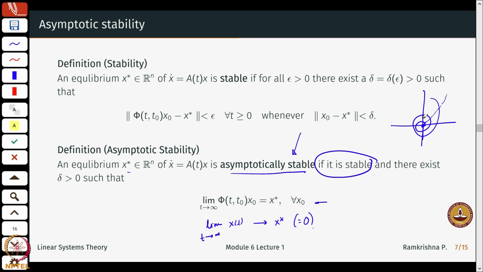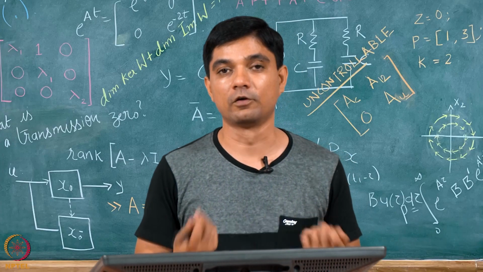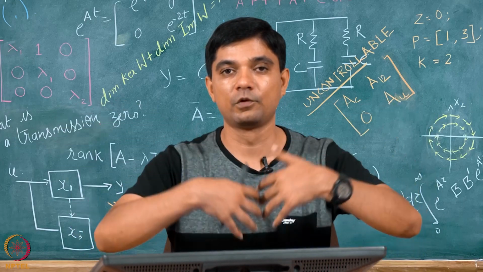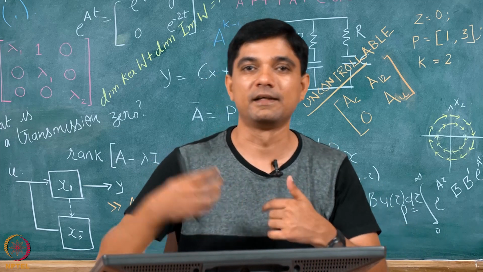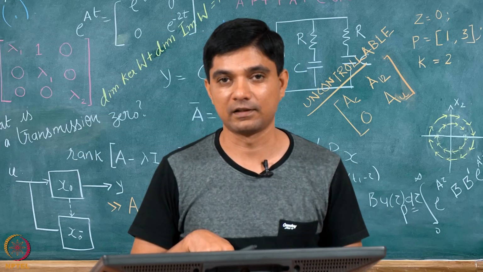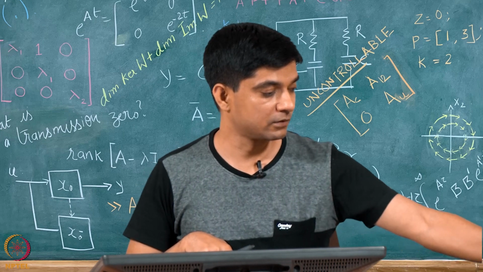Okay. So this is what it means. Now, why do I superimpose a statement saying that stability is also a necessary condition? Why is it not always obvious that at t equal to infinity I am going to the origin? So why should I additionally on top of that check for stability? Okay, let's do an example of that.